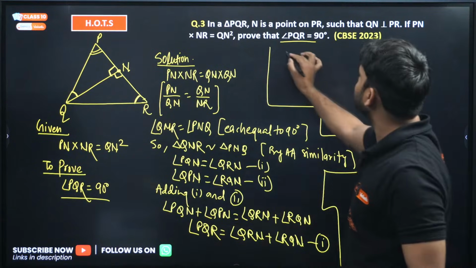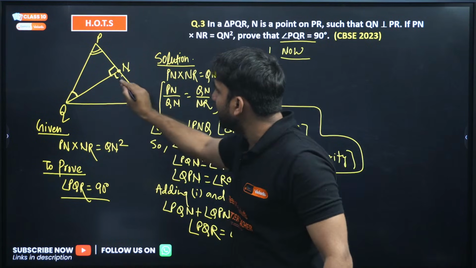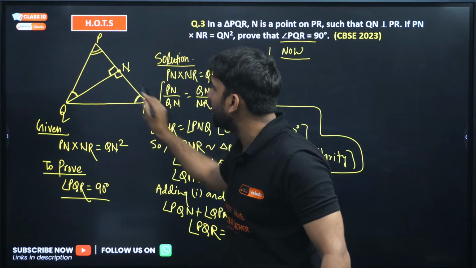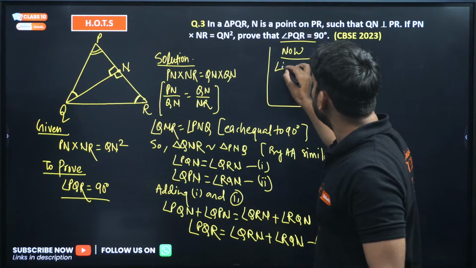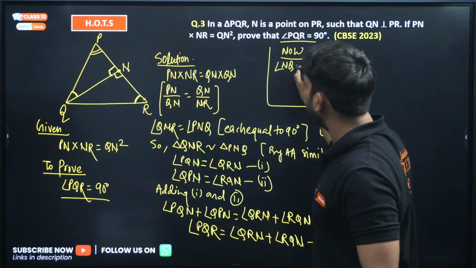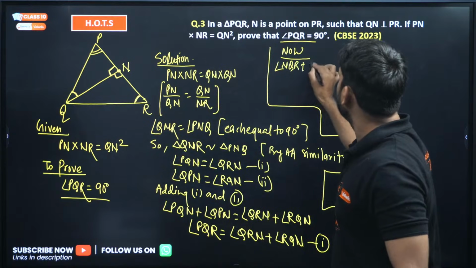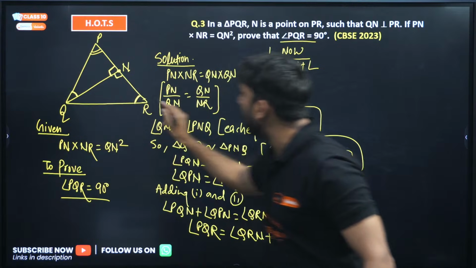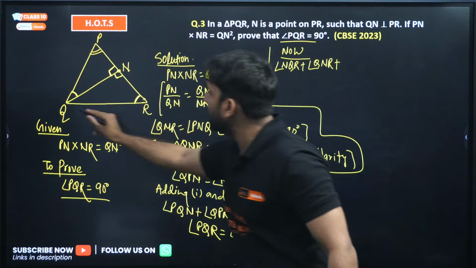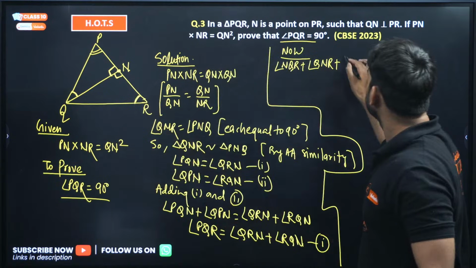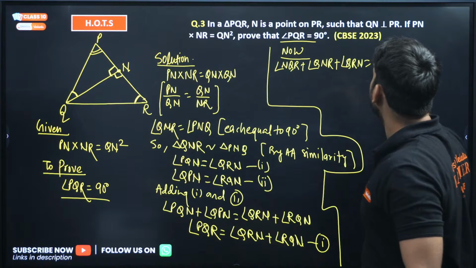Now come to the triangle, this smaller one. In the smaller triangle, angle NQR plus angle QNR plus angle QRN, the sum of all the angles will be equal to 180 degrees.